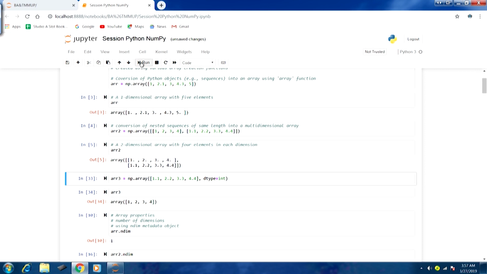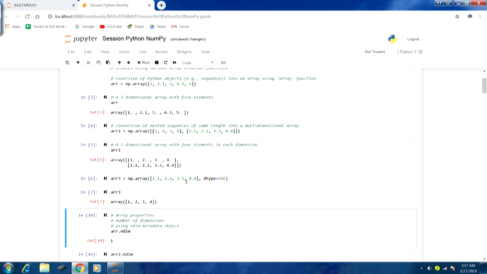So, let us run this. Because the list elements were floating point numbers and we are trying to convert them into an integer array, the decimal part is going to be truncated. If we look at the output for array 3, you can see output number 7, array 1 2 3 4, and the original data was 1.1, 2.2, 3.3 and 4.4.